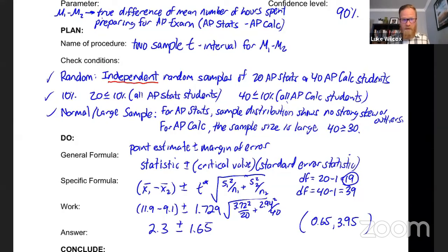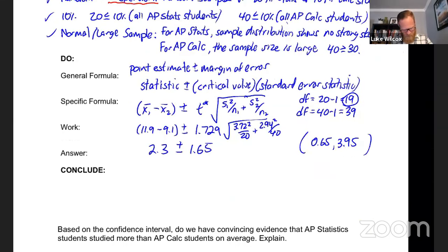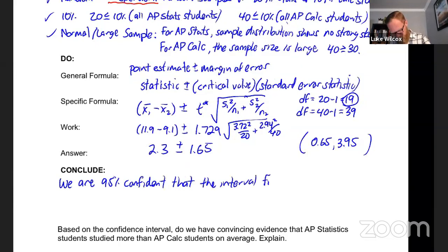And I think we are now ready to make a conclusion here. All right, so here we go. We are 95% confident that the interval from 0.65 to 3.95. Once again, we need units here because we're trying to estimate a difference of means. Units are hours again. And we're going to say captures the,